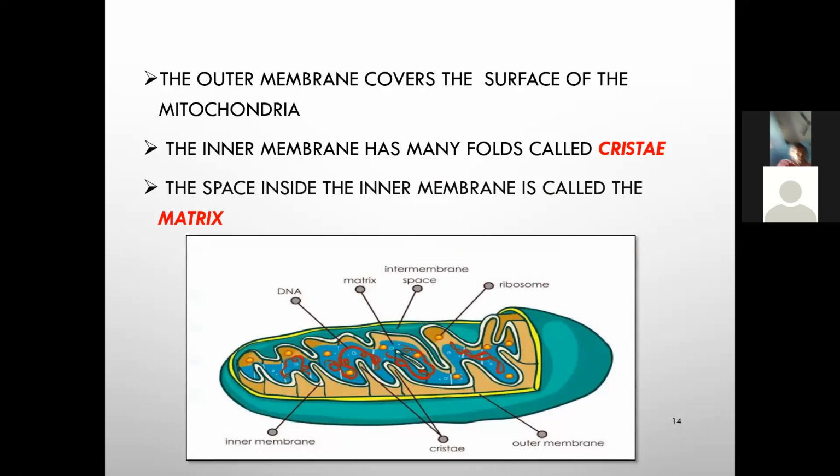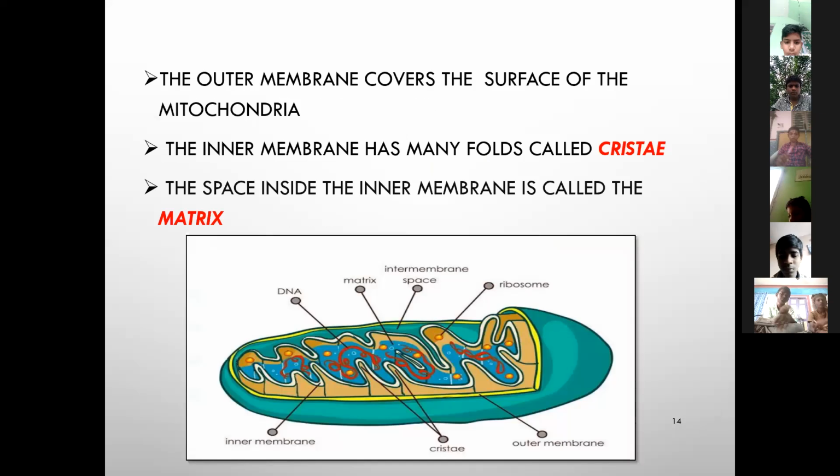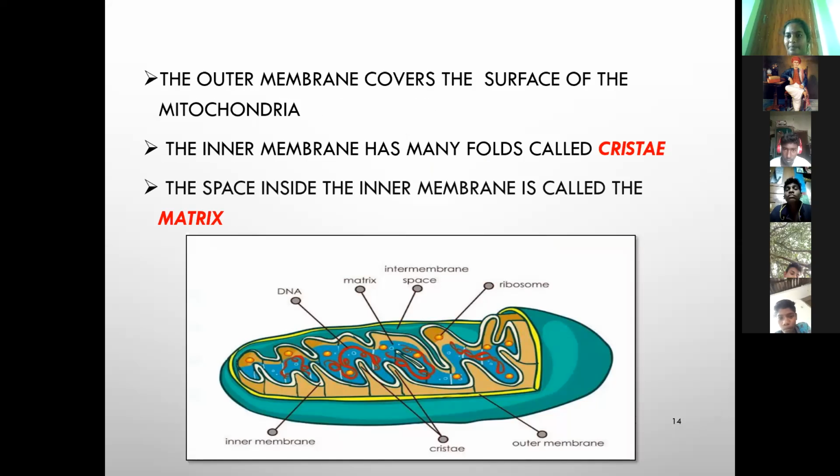Next, the outer membrane covers the surface of the mitochondria. The inner membrane has many folds, that is called cristae. The space inside the inner membrane is called the matrix. These folds are called cristae, and this space is called the matrix. This is the matrix. This is the outer membrane. This is the inner membrane.